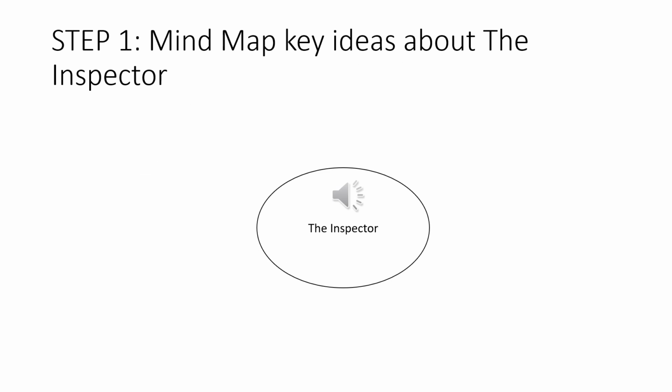Okay, so we're going to start with An Inspector Calls, and we're going to start with a key character, the Inspector, which will allow us to not just revise his character but also really revise Priestley's key messages. So the first thing I'd like you to do is to mind map some ideas about the Inspector. What does he do in the play, who does he represent, and how could we link it to Priestley's message?